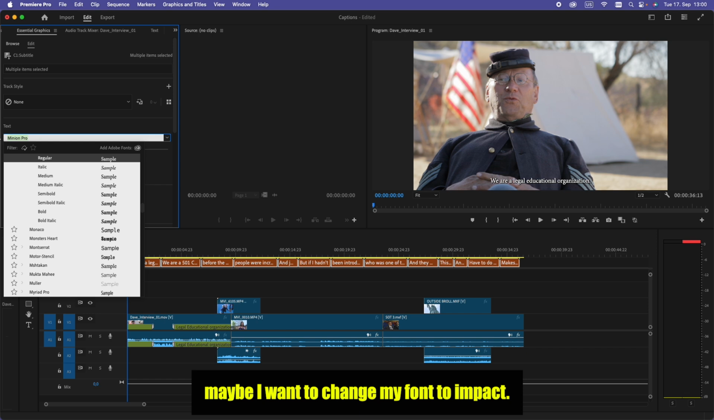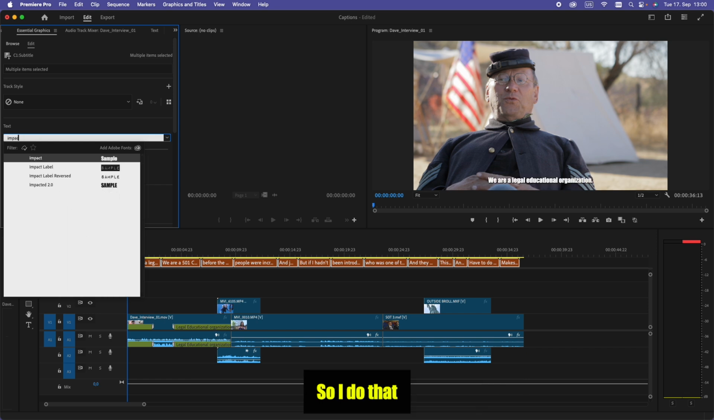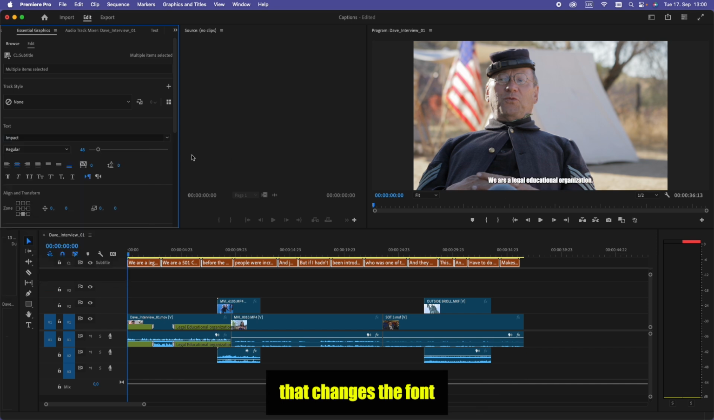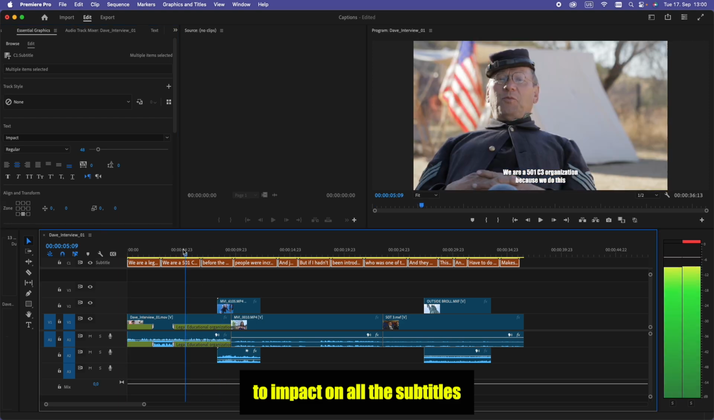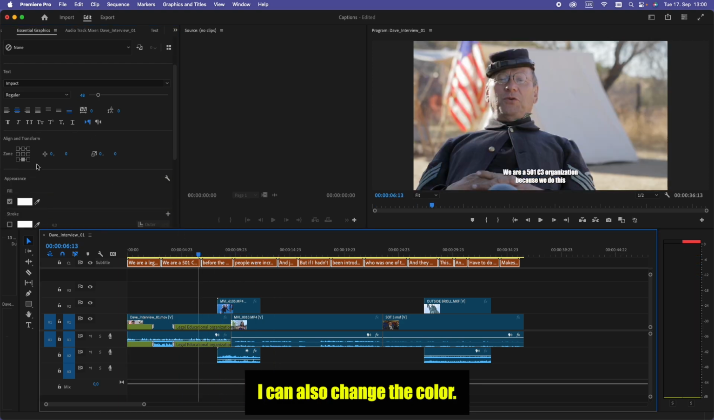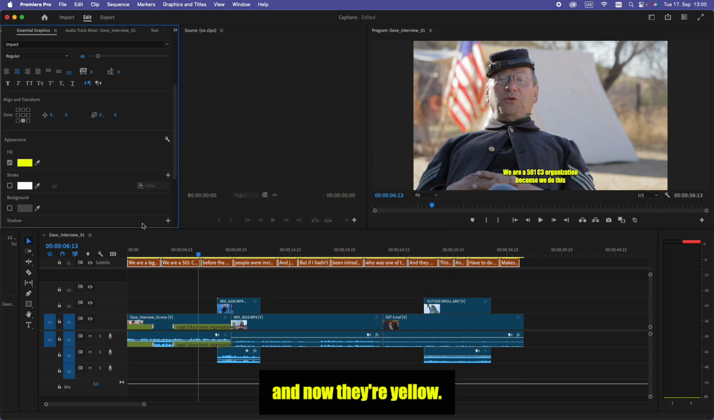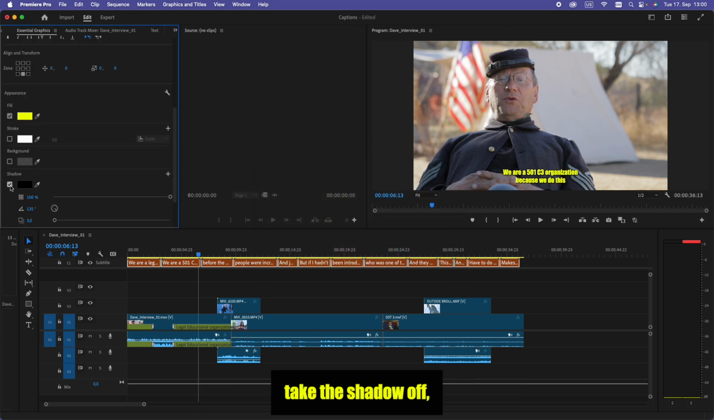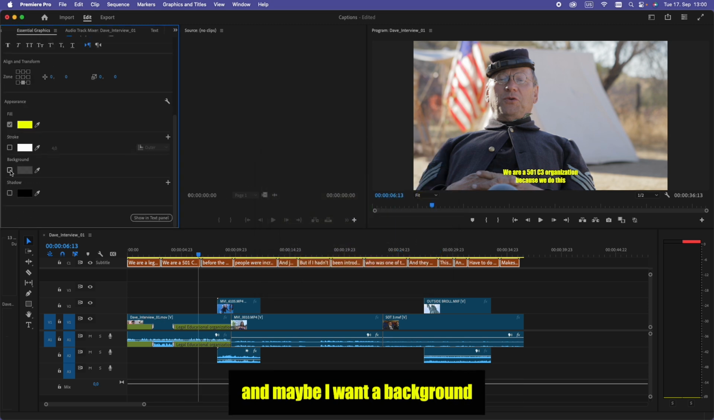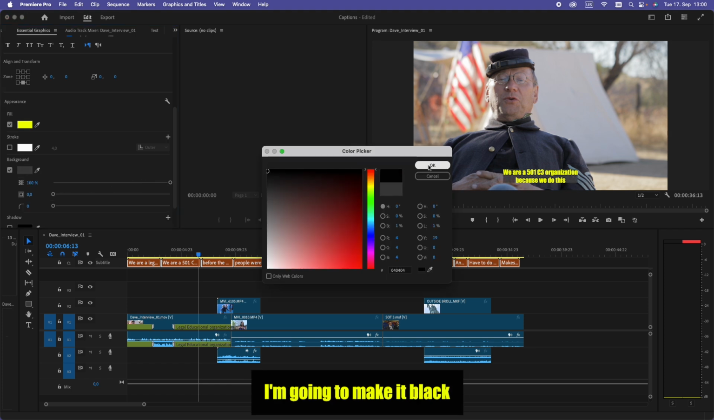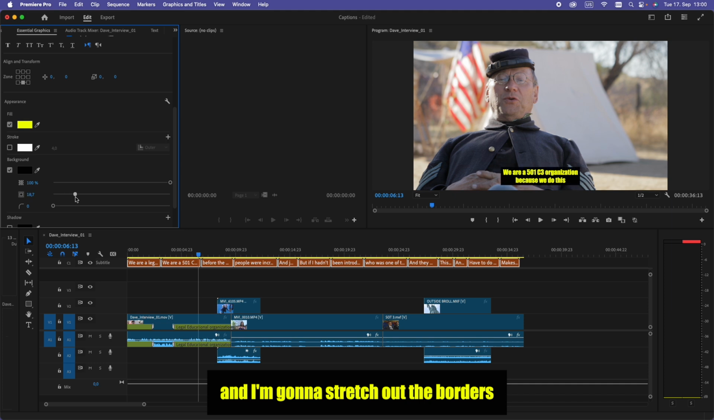Maybe I want to change my font to Impact, so I do that. And you can see that that changes the font to Impact on all the subtitles because they're all highlighted. I can also change the color. So maybe I want to make the color yellow, and now they're yellow. Maybe I don't want a shadow, I'll take the shadow off. And maybe I want a background to make them easier to read. So I'll click on background and make it totally opaque. And I'm going to make it black, and I'm going to stretch out the borders a little bit.